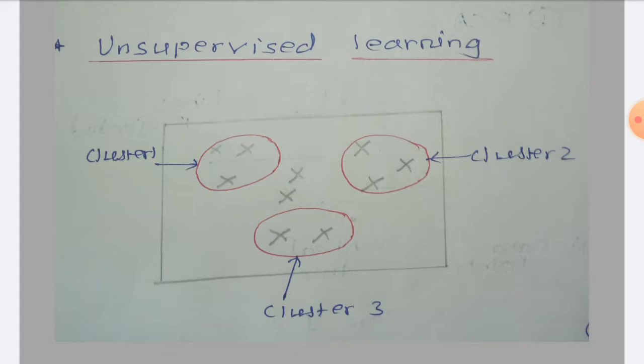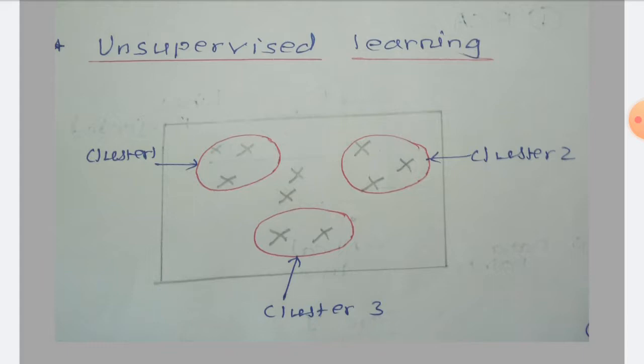In supervised learning we have two output classes as male and female. We have seen the example. Now we have to find out whether a particular person is either male or female. Output classes are known, but in unsupervised learning the output classes are unknown or data is not labeled.